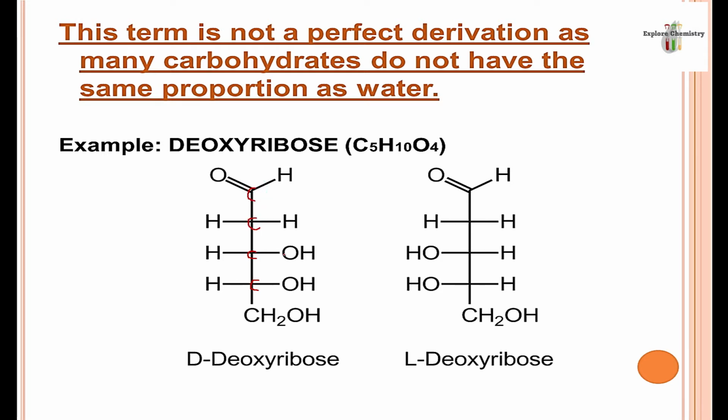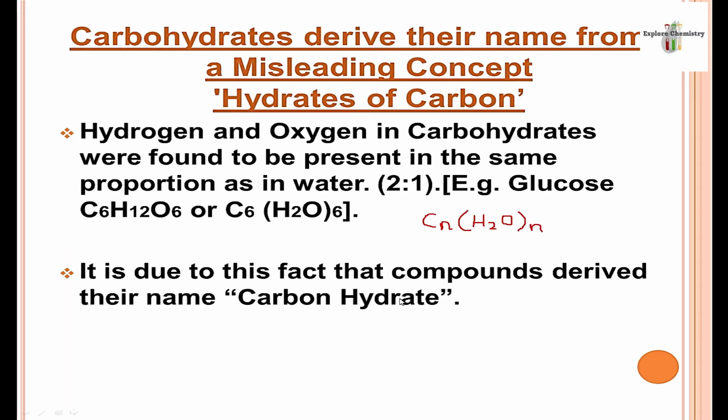Here you can see every carbon atom contains one OH group except for this carbon atom. It is not containing any OH group. So therefore the general molecular formula Cn(H2O)n is not applicable for this carbohydrate. So that was the general formula, this one, but it is not applicable for all carbohydrates.